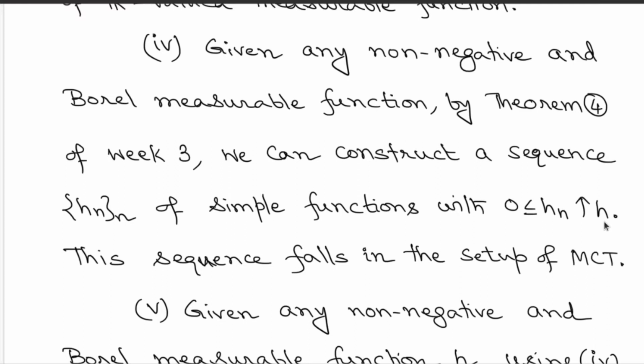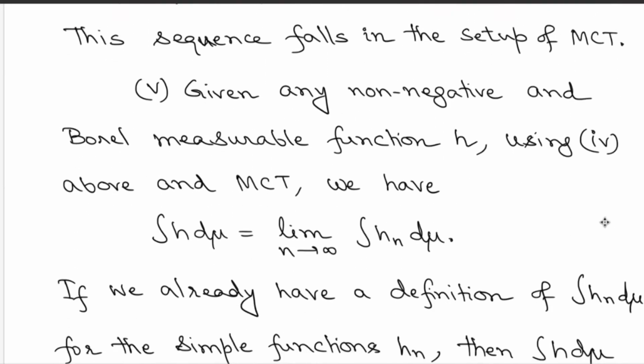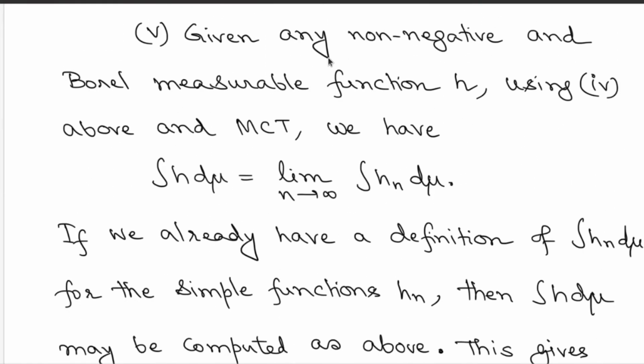With this observation, given a non-negative and measurable function h, choose a sequence of non-negative simple functions hn as mentioned in the previous point, Roman 4. Then as per MCT, the integration of h can be computed as the limit of integrations of hn.